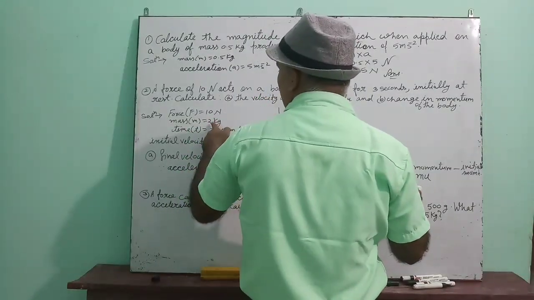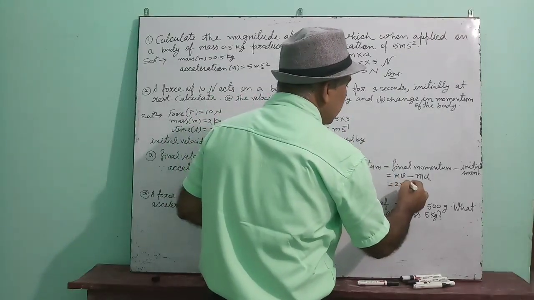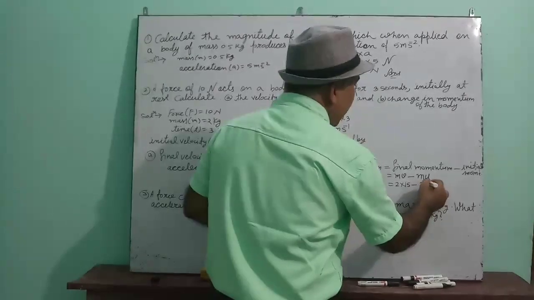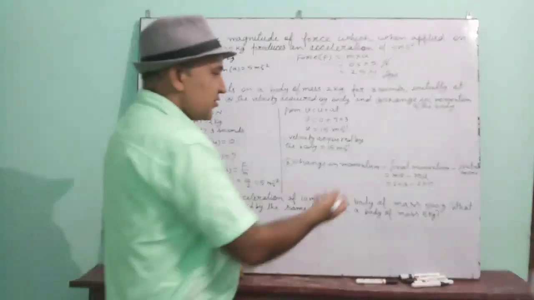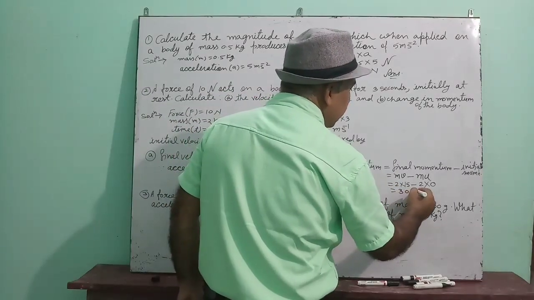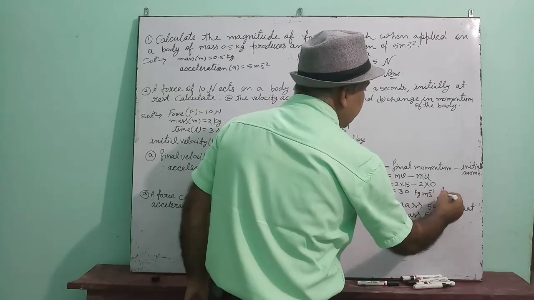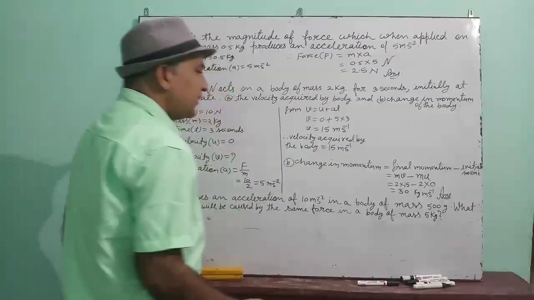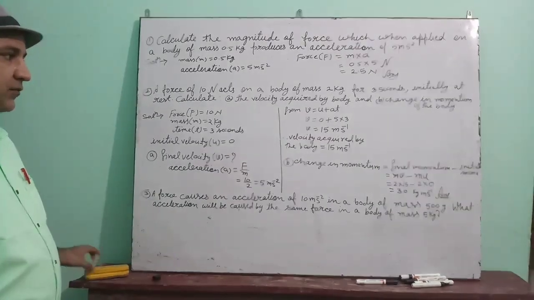Mass is 2 kg. v we have got 15. Means 2 into 15, minus 2 into 0 because initial velocity is 0. So you can see that 15 into 2 is 30 kilogram meter per second. Change in momentum is 30 kilogram meter per second.